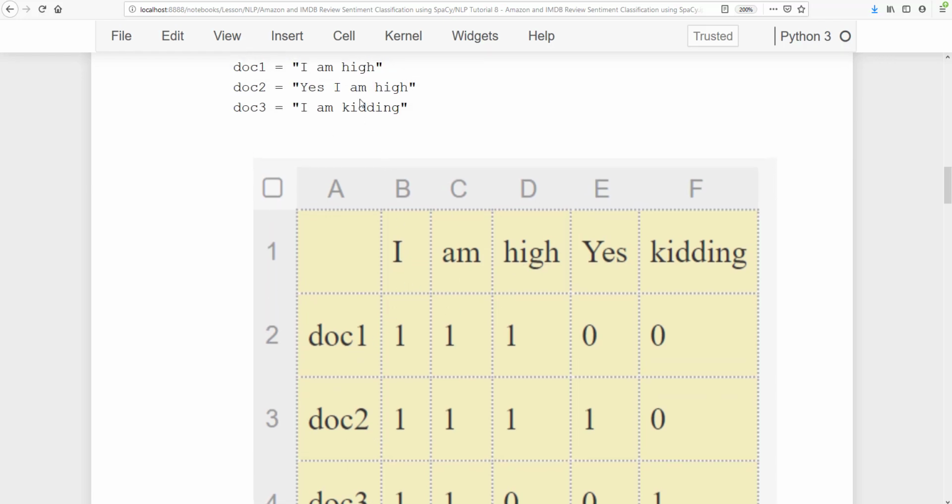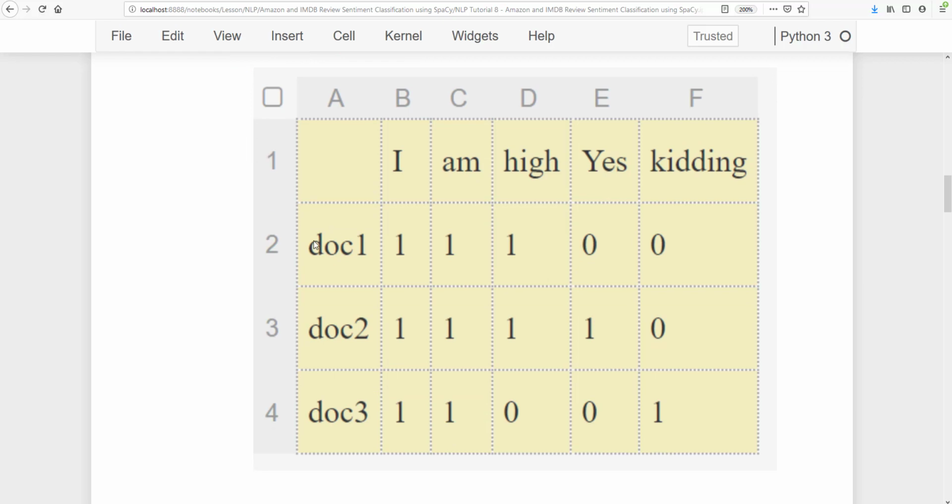I am high, and then I am high. So I am high is there, and then only a new word is being added from doc 2, and I am is already present in doc 1 and doc 2, then only kidding is being added. So just five words are unique. And then we make a frequency table, how many times these words occur in each of the documents.